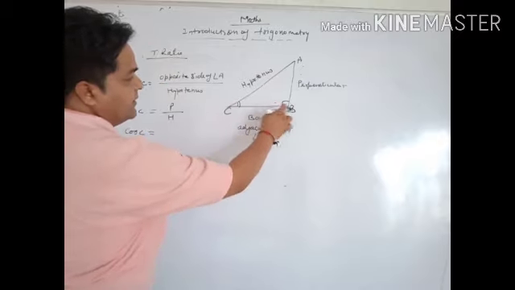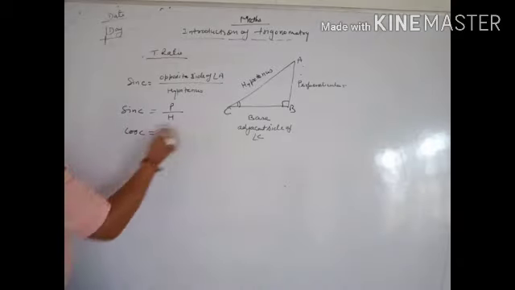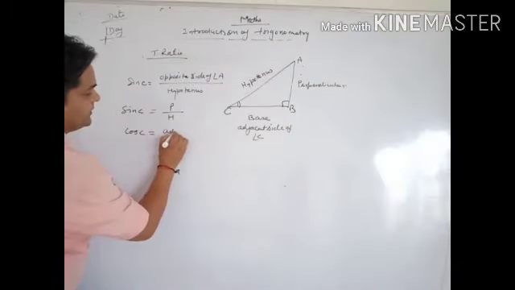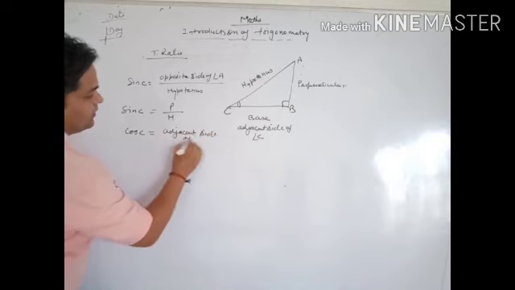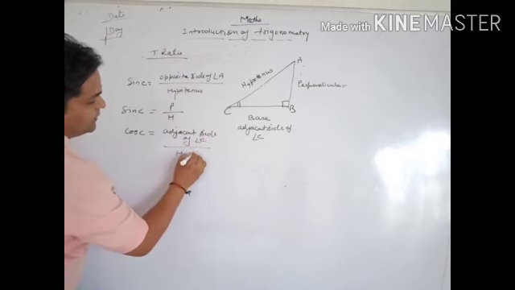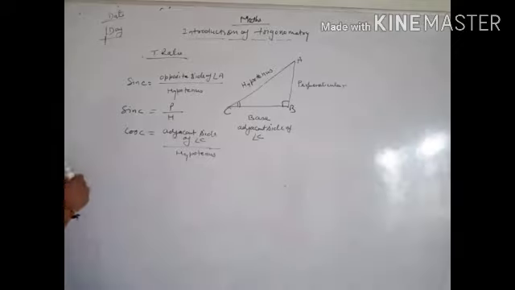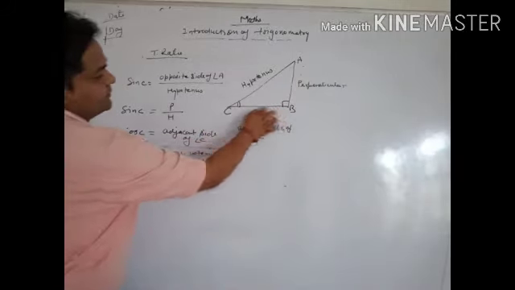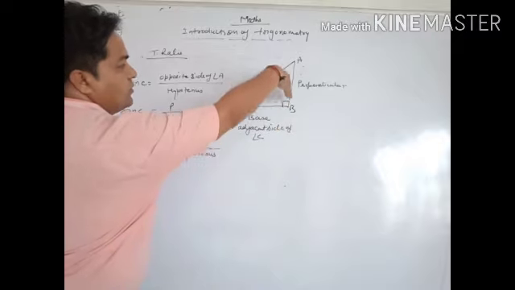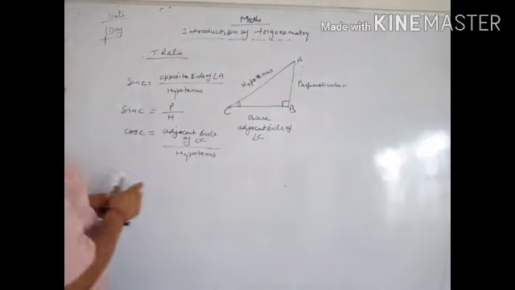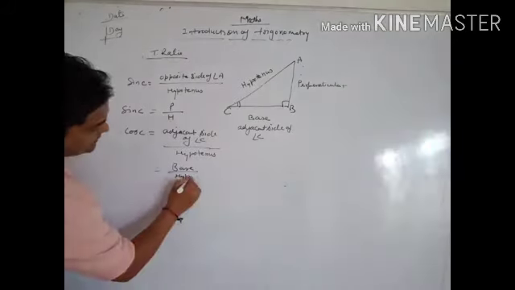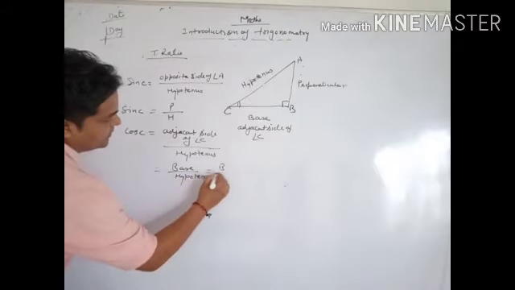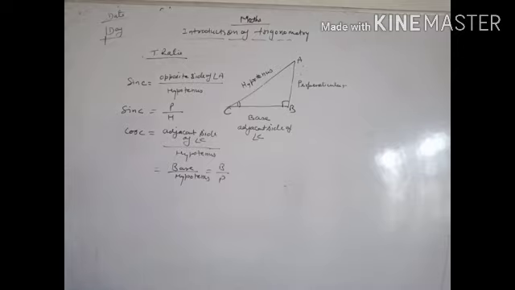This is the adjacent side and this is the opposite side of angle C. Adjacent side means the base, so cos C equals base by hypotenuse, which you can learn as B by H.